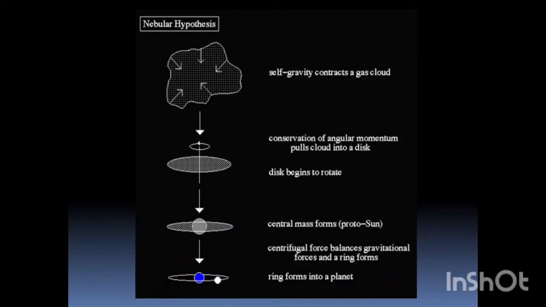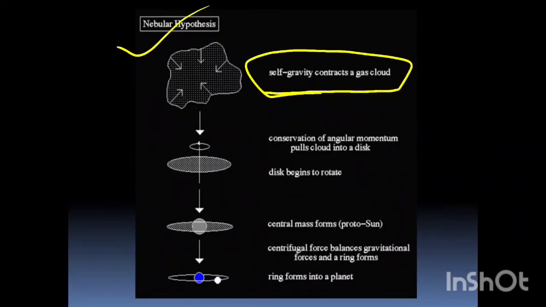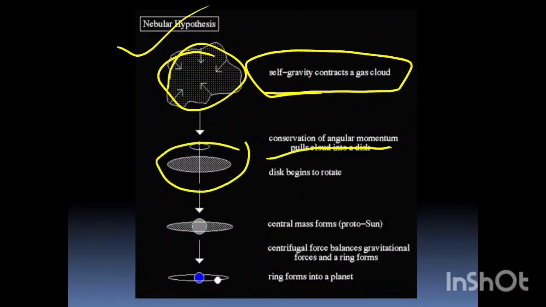And in this picture you will understand the whole scenario of Laplace's theory. See, the self-gravity contracts the cloud, as there was a huge hot nebula. Then the conservation of angular momentum pulled the cloud into a disk. See the disk-like form, and the disk begins to rotate, and the central mass forms as the protosun.